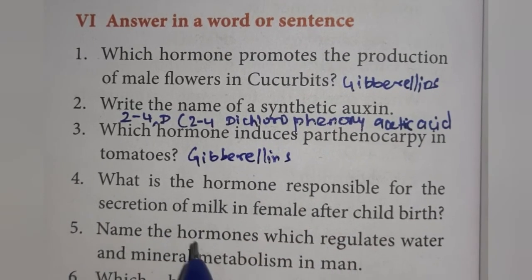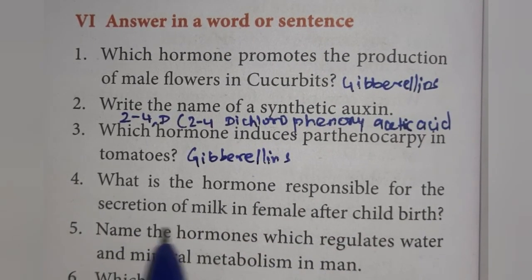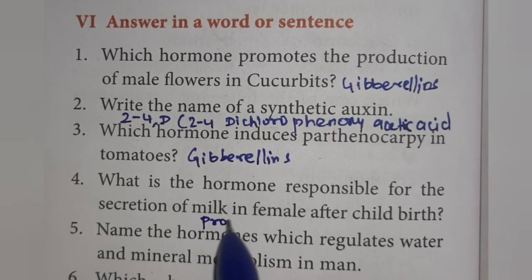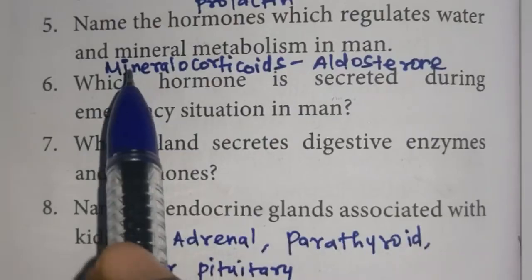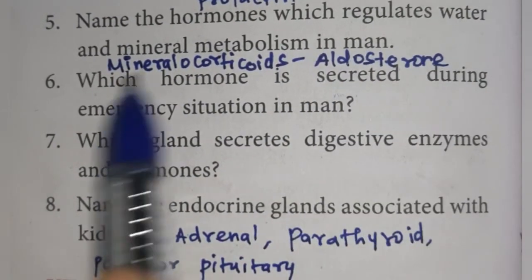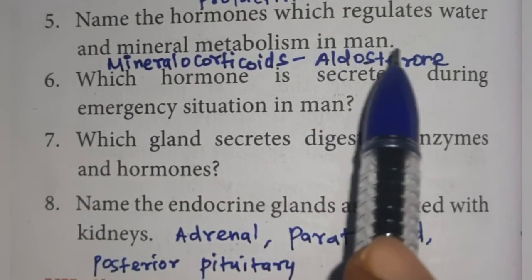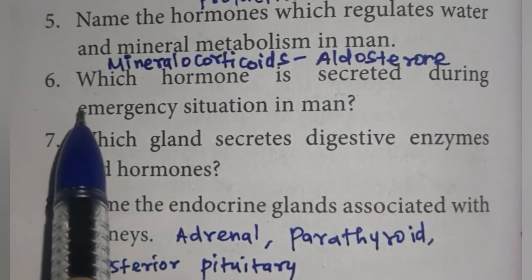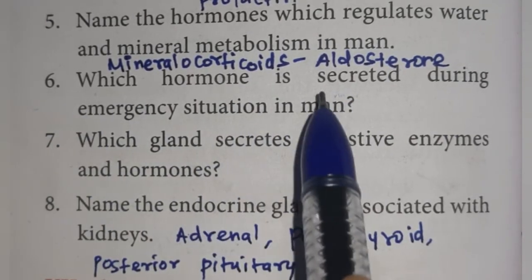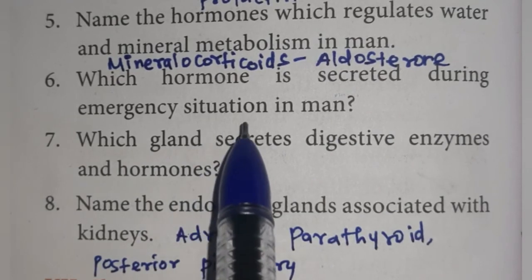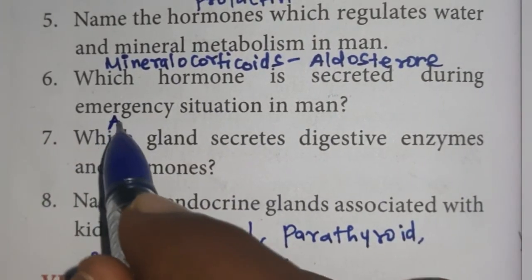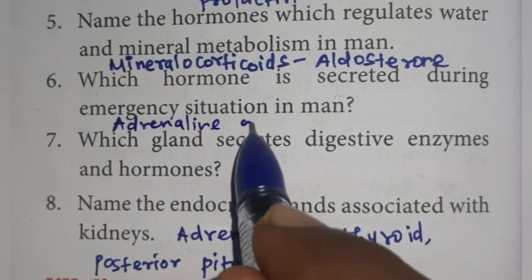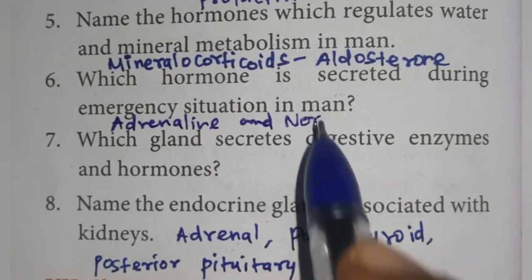Fourth one, what is the hormone responsible for the secretion of milk in female after childbirth? Prolactin. Fifth one, name the hormones which regulate water and mineral metabolism in man. Mineralocorticoids, aldosterone. Sixth one, which hormone is secreted during emergency situation in man? Adrenaline and noradrenaline.